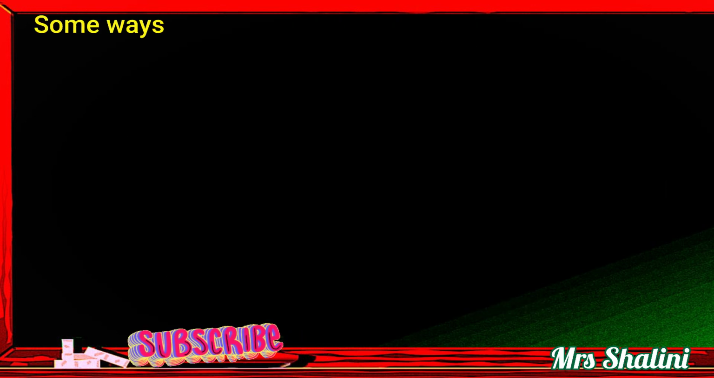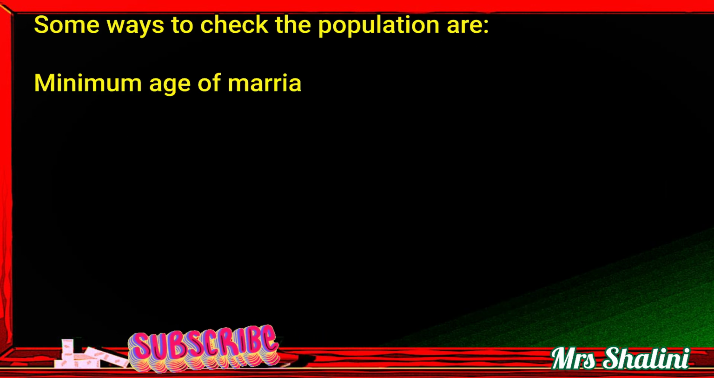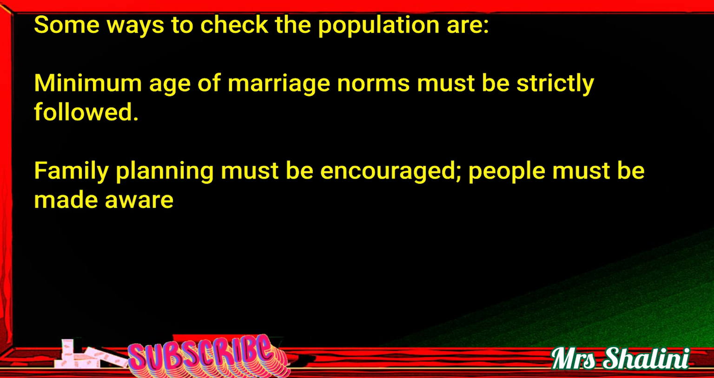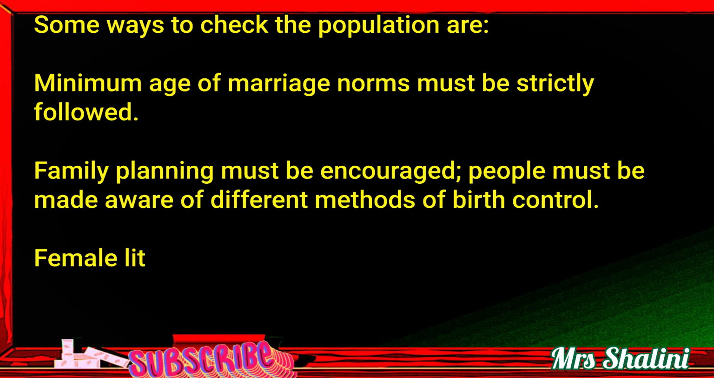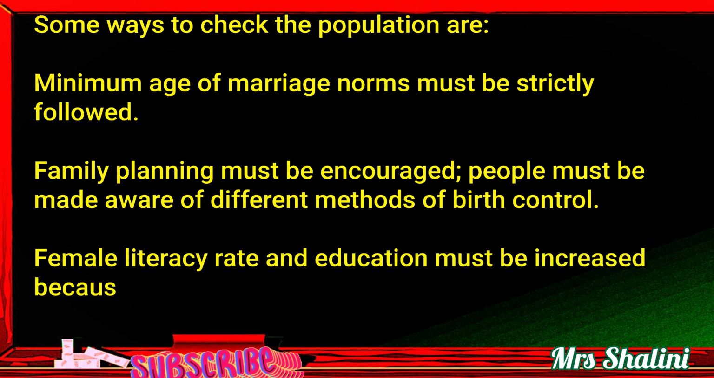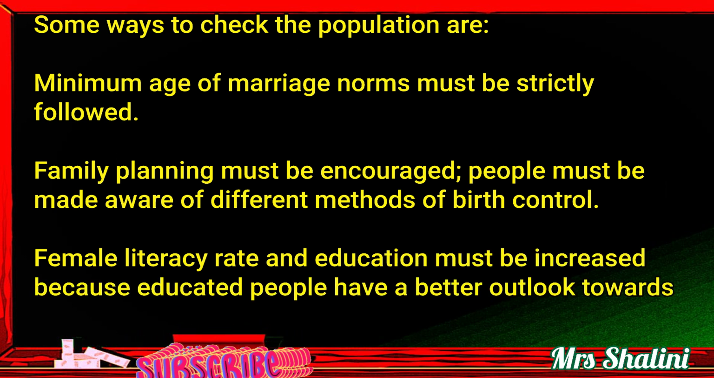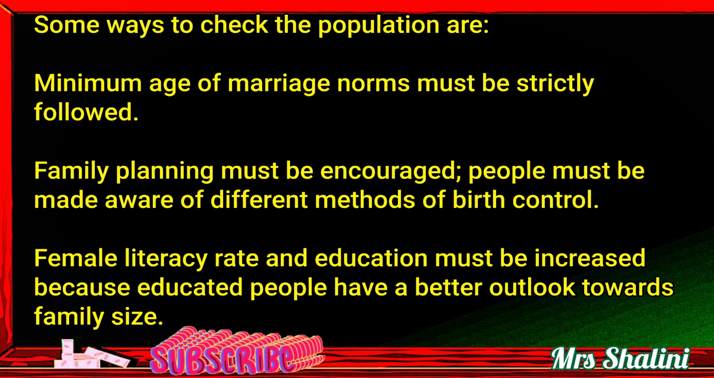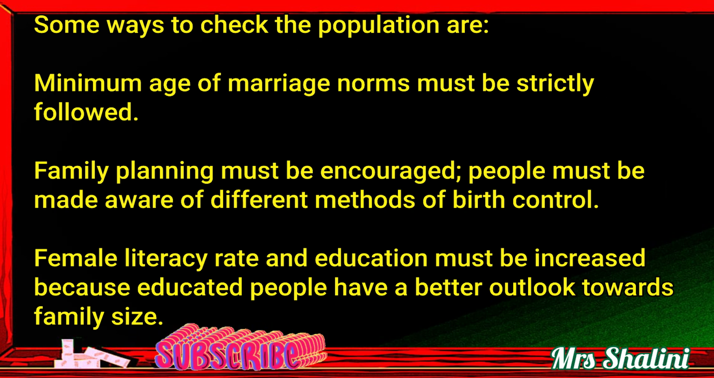Some ways to check the population are: minimum age of marriage norms must be strictly followed. Family planning must be encouraged. People must be made aware of different methods of birth control. Female literacy rate in education must be increased because educated people have a better outlook towards family size.